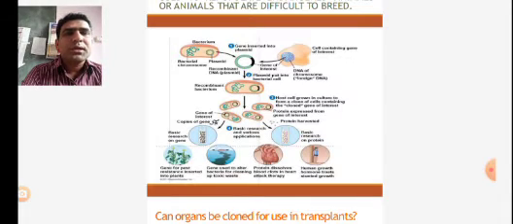So here we can see there is a manipulation in the genetic material of the plant system by incorporating the gene of interest into the cotton plant. That is nothing but the cloning technique, the genetic engineering technique.